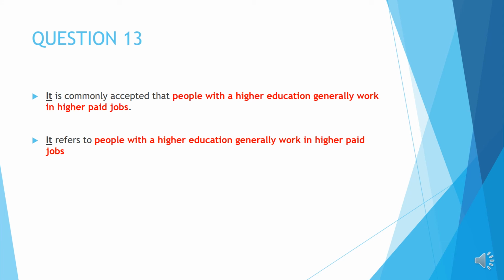It is commonly accepted that people with a higher education generally work in higher paid jobs. Okay, so it here refers to something that is commonly accepted. So what is commonly accepted? It is commonly accepted that what? People with higher education generally work in higher paid jobs. Okay, so you have to ask yourself questions like, it is commonly accepted that what? What is commonly accepted? Okay, so it is referring to that.